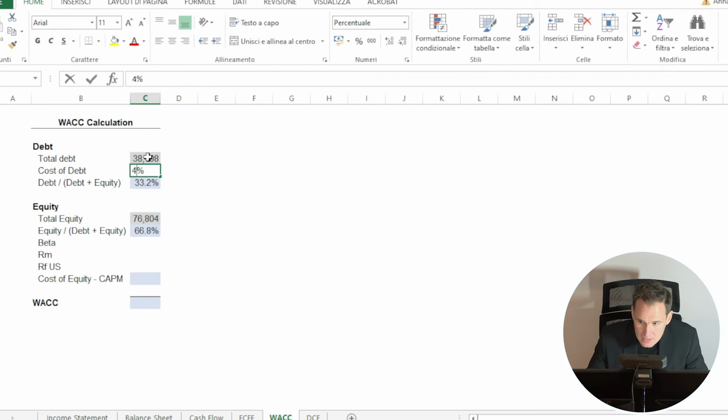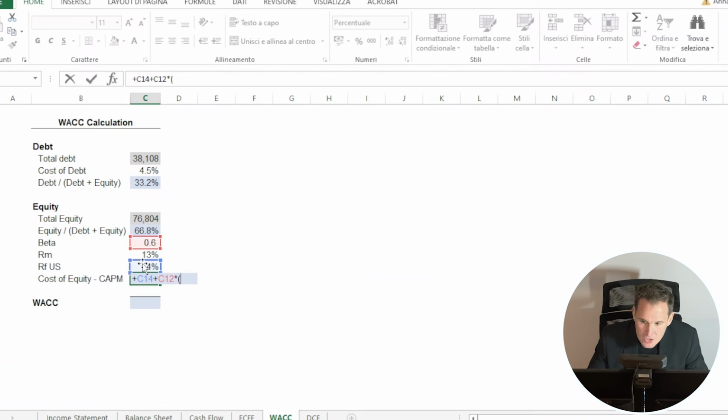In order to apply the CAPM, we need to look at the beta, which in our case is equal to 0.6. The market return is the 10-year average of a market index, in our case I will use the average return of the S&P 500, 13%. And finally, as a proxy of the risk-free rate, I look at the yield of a 10-year treasury bond, 4%. So the cost of equity, thanks to the CAPM, can be computed as the risk-free rate plus beta times the difference between the market return and the risk-free rate, which is equal to 9%.